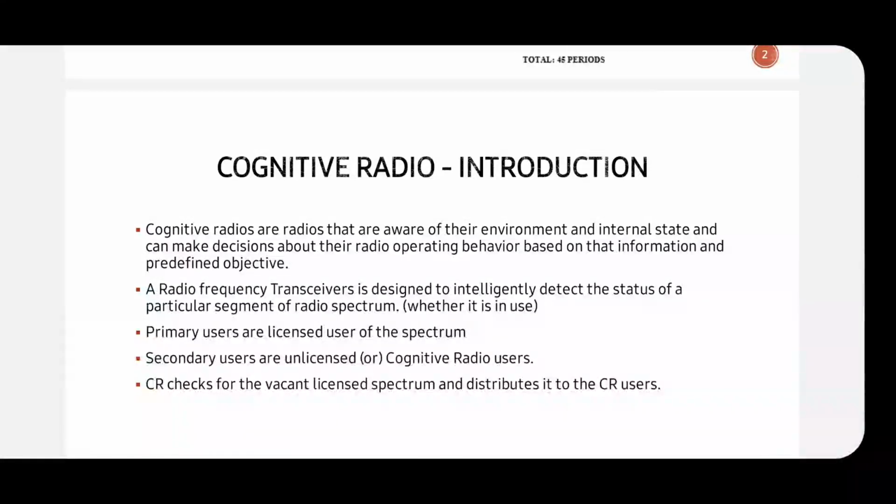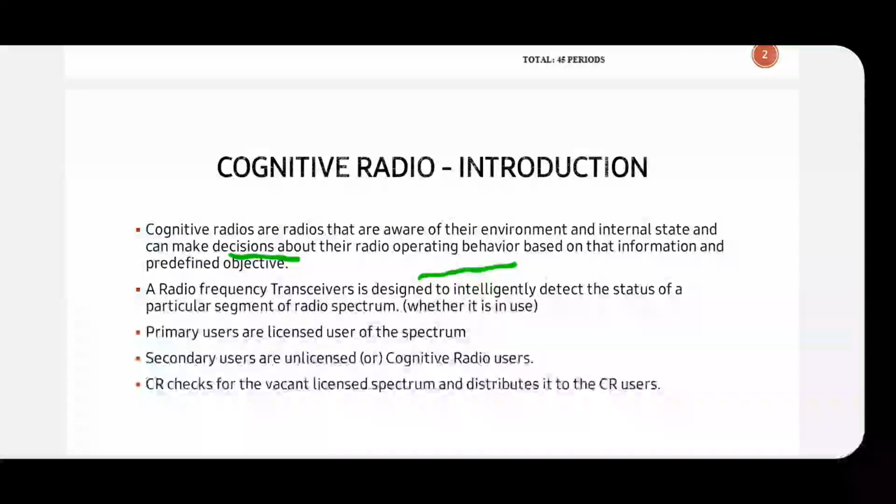So what they are saying is the cognitive radio will be aware of its environment and its internal state too, and based on this it will take decisions. It will take decisions about its operating behavior, that is, what it should do and how it should behave, and according to that it will behave.